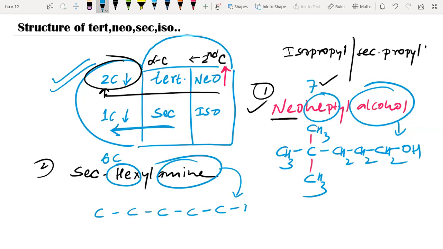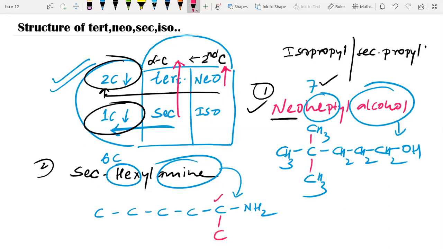To the end of the chain. Now what? That 1 carbon less which we did here, where to write that carbon? For that, see up, alpha carbon, that we have to attach to alpha carbon.